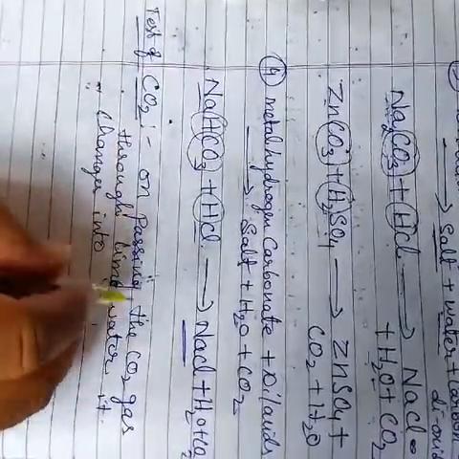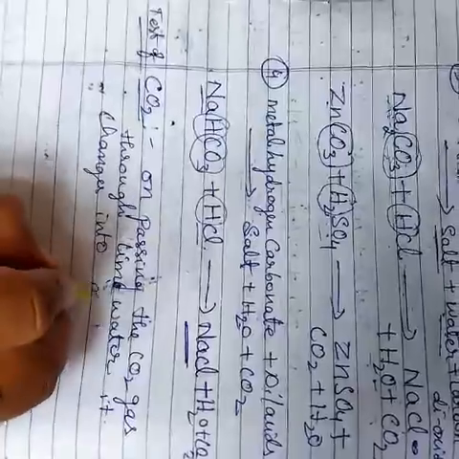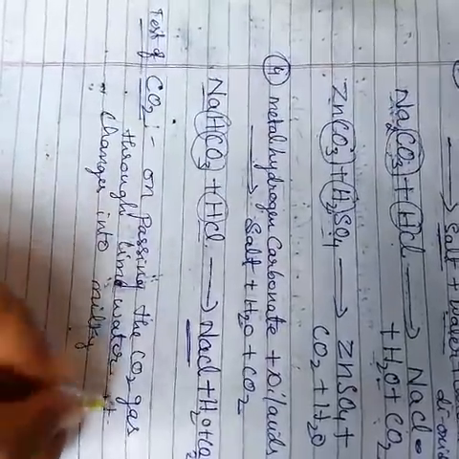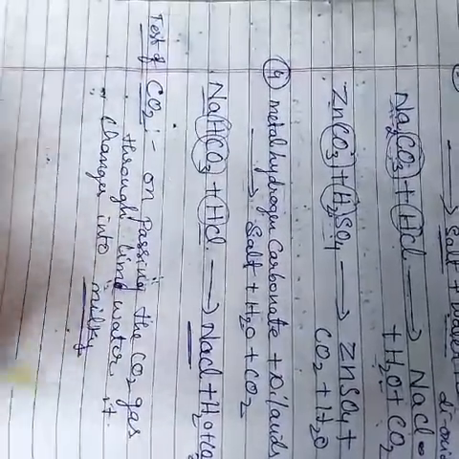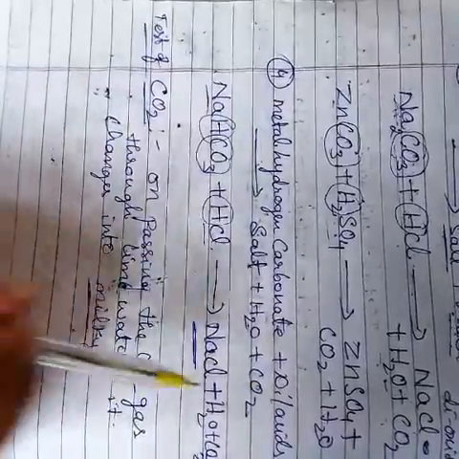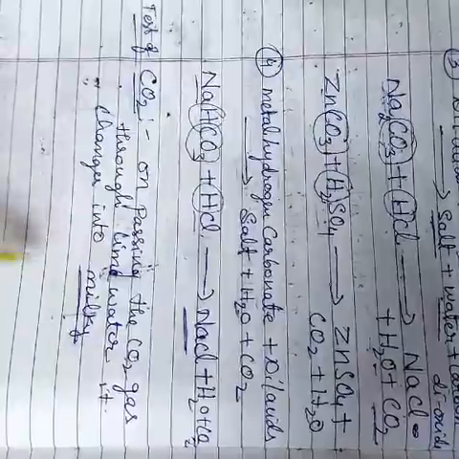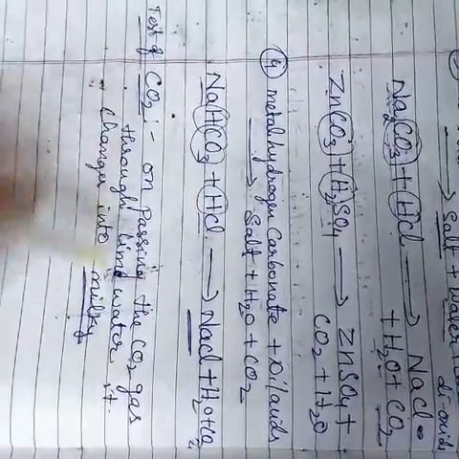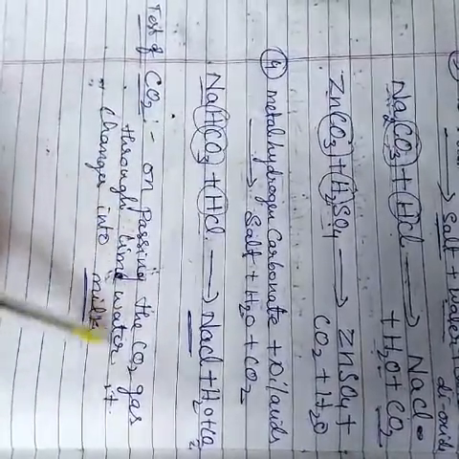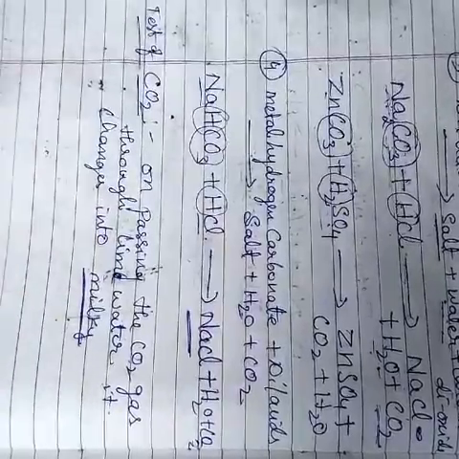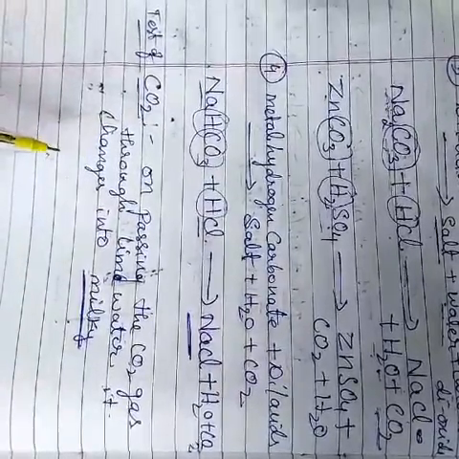It changes into milky in color. Okay, this is the test of carbon dioxide. Here carbon dioxide is released from the delivery tube. We take that carbon dioxide and pass it through lime water, so it changes into milky. This is the test of carbon dioxide.